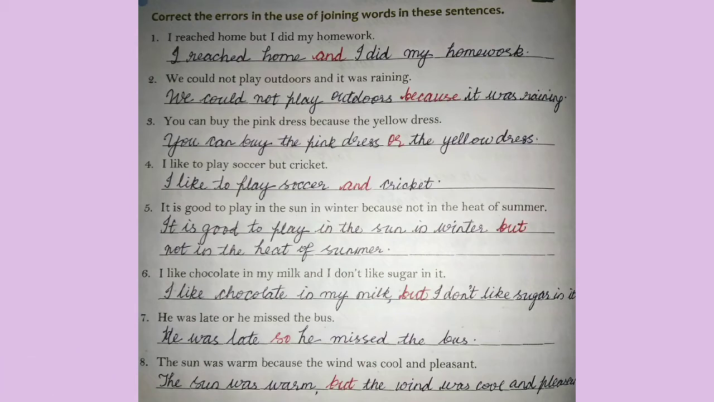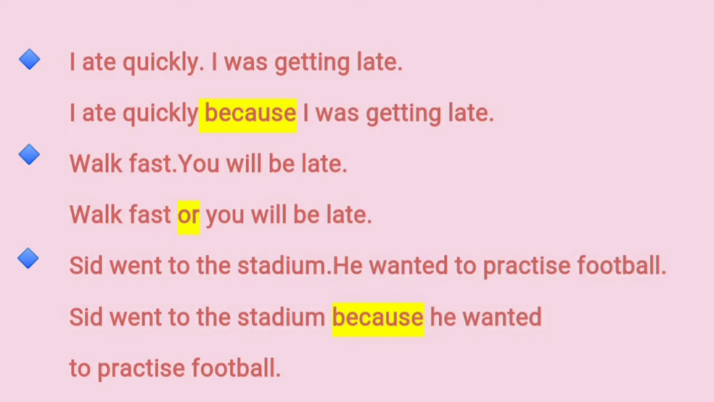So hope you have understood the usage of joining words in sentences. So let's see some more sentences by using these joining words. I ate quickly, I was getting late. I ate quickly because I was getting late. Walk fast, you will be late. Walk fast or you will be late. Or means otherwise. Sid went to the stadium, he wanted to practice football. Sid went to the stadium because he wanted to practice football.